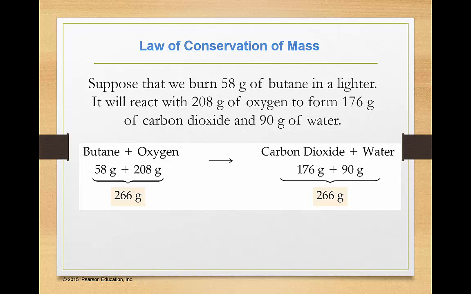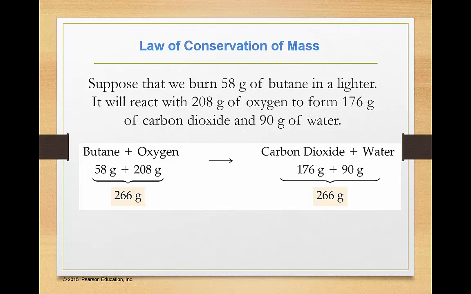As an illustration of this, suppose that we take that butane lighter that we looked at earlier and we burn 58 grams of fuel from that lighter. In order to burn that much butane, we will need 208 grams of oxygen, and that reaction will form 176 grams of carbon dioxide gas and 90 grams of water vapor, so water as a gas.